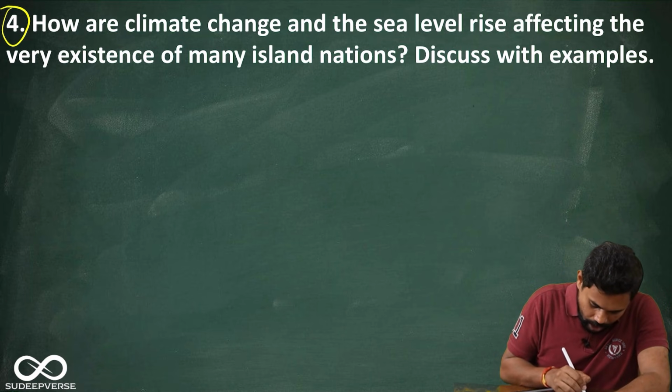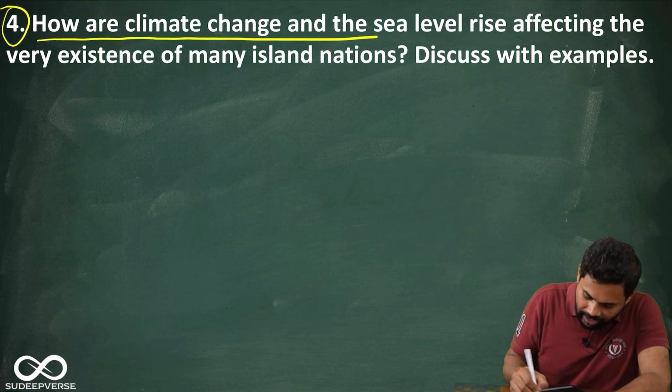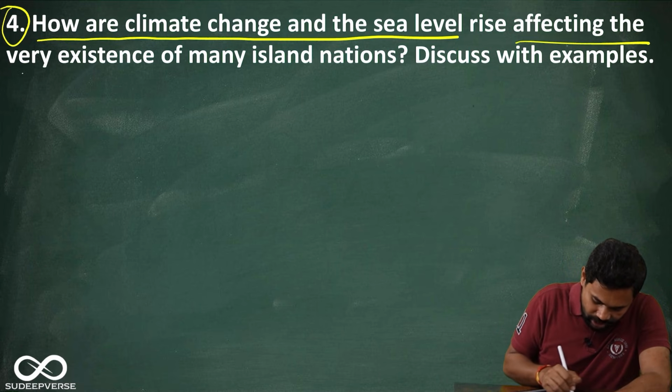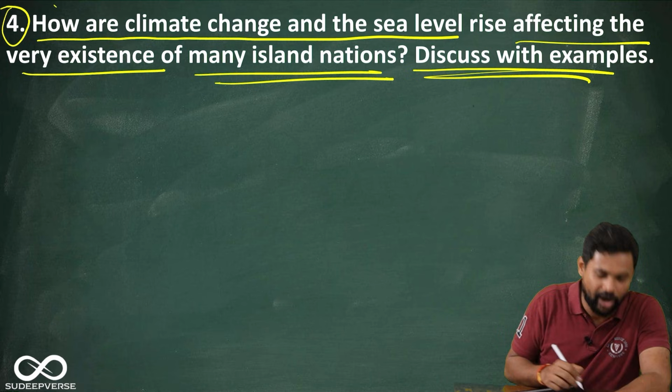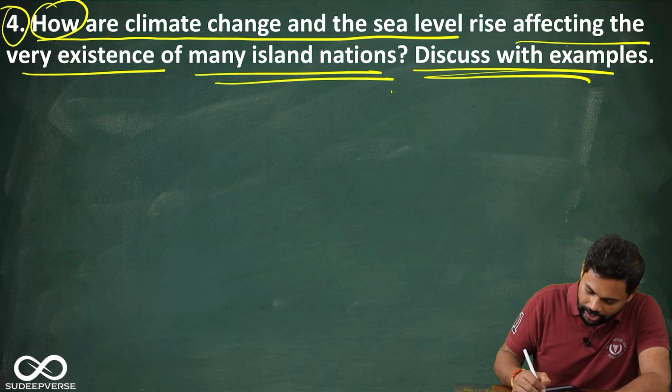2025 is, how are climate change and the sea level rise affecting the very existence of many island nations? Discuss with examples. They're asking how. Pretty straightforward question. So let us put the schema.